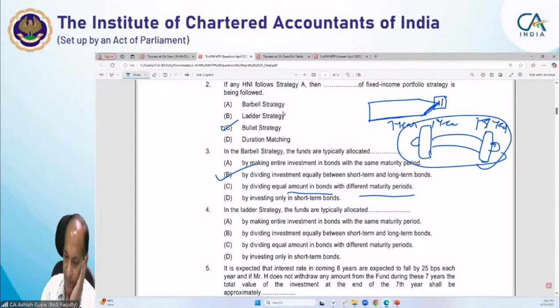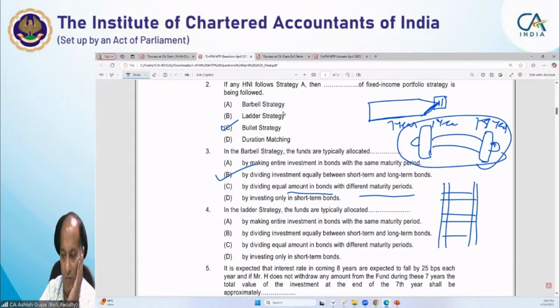The ladder strategy. In a ladder strategy, like a ladder, we invest the amount for different periods.